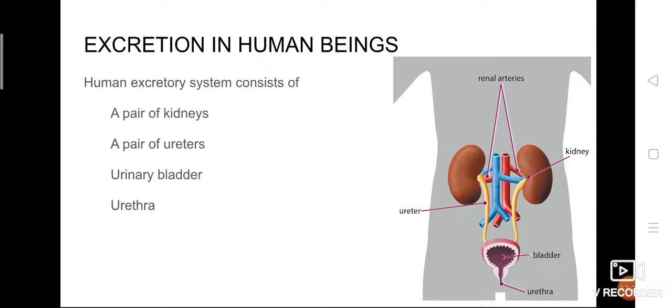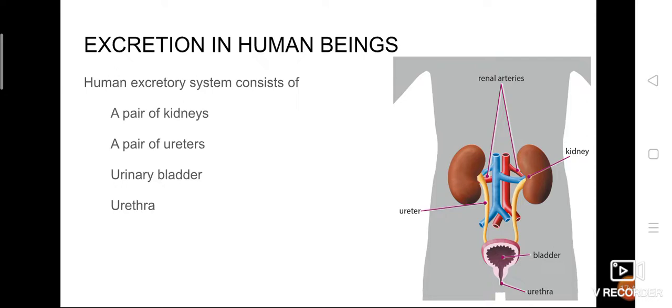One is on the right side and another one is on the left side. And where is it located? It is located at the back of the abdomen and they are bean shaped. Like a soya bean, the shape looks like a bean. Okay. And we have two kidneys, one on the right side, another on the left side.